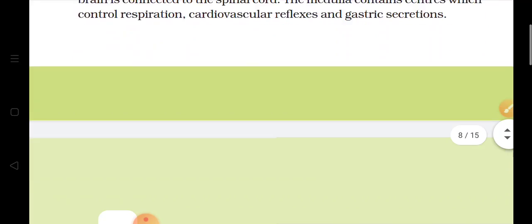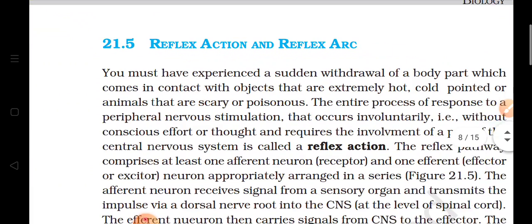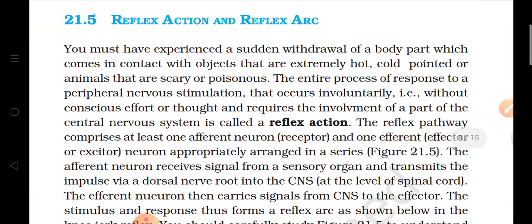Now the next topic is reflex action and reflex arc. Do you know what a reflex action is? Whenever quick actions take place in the body and the brain is not involved directly, those actions are known as reflex actions. You might have observed that whenever you touch a hot or cold object, or a pointed object, or some animal comes in front of you, you immediately withdraw your body part.